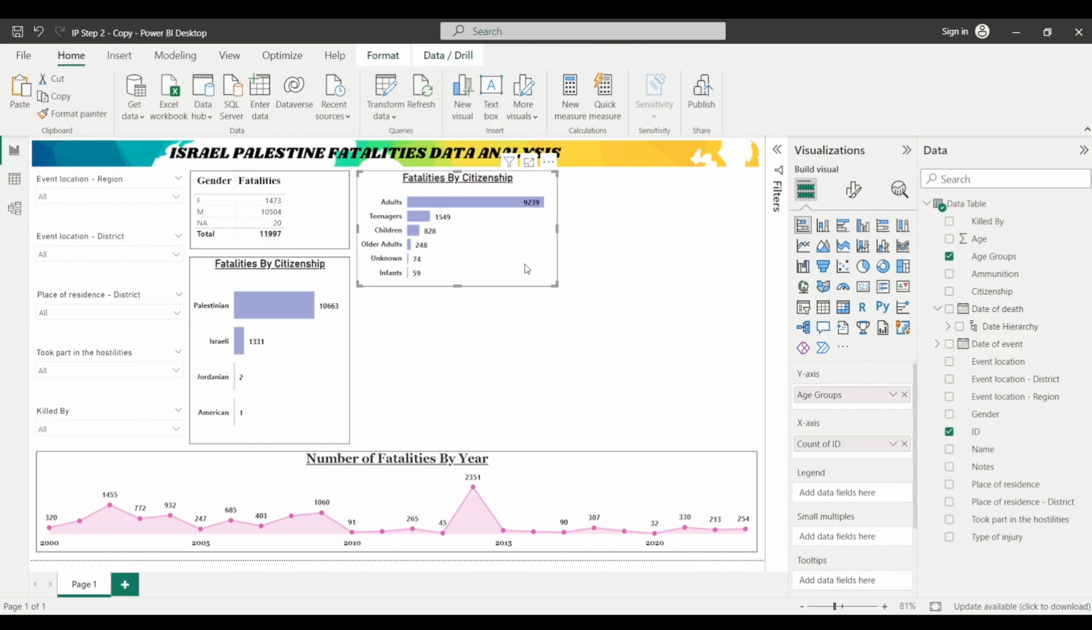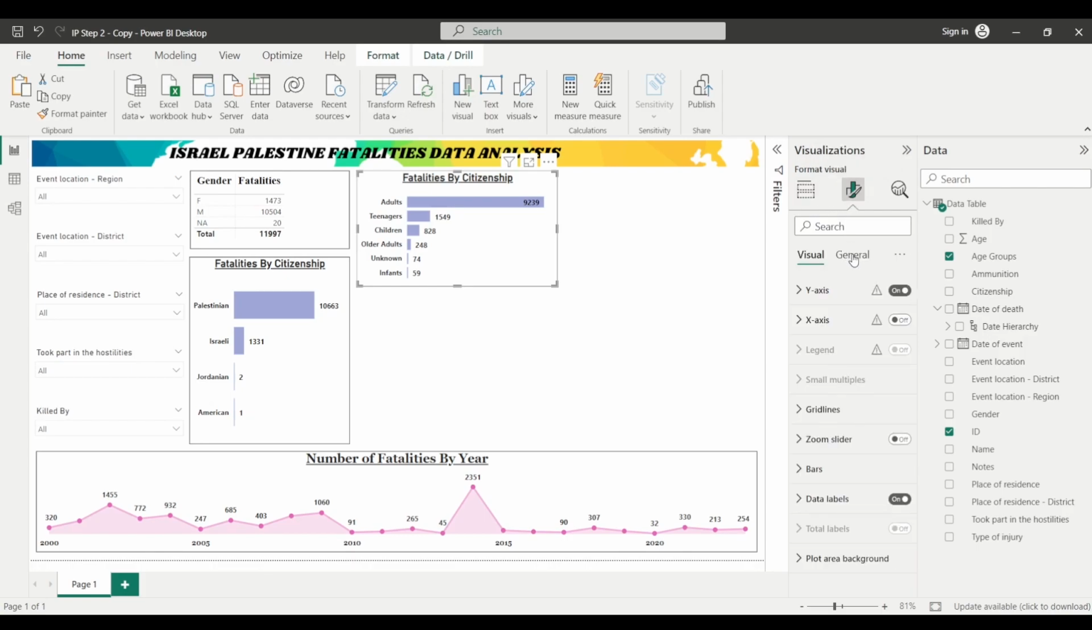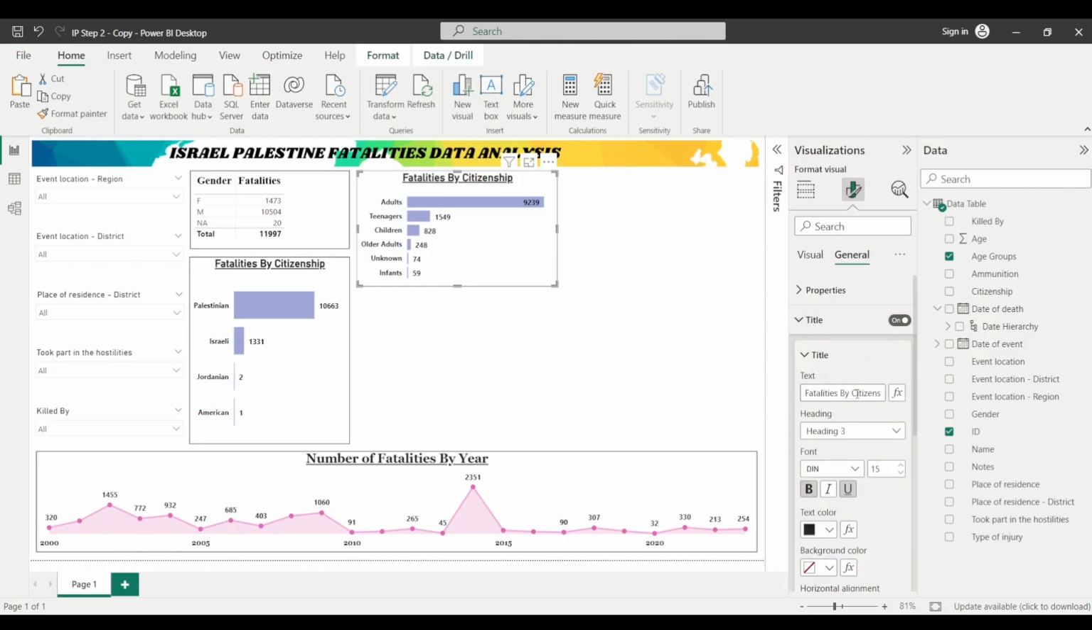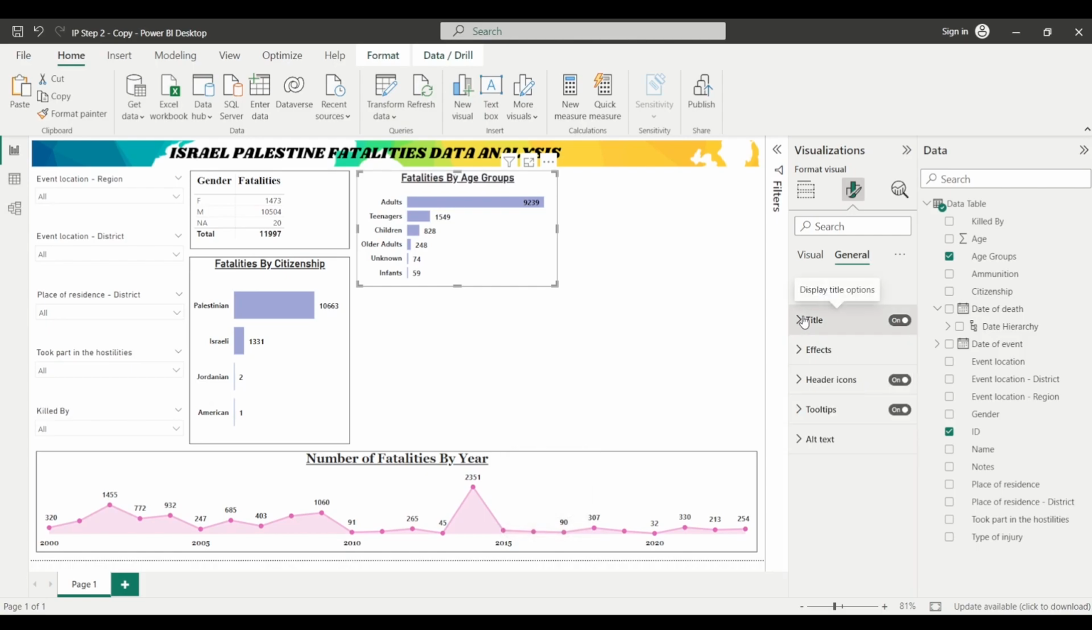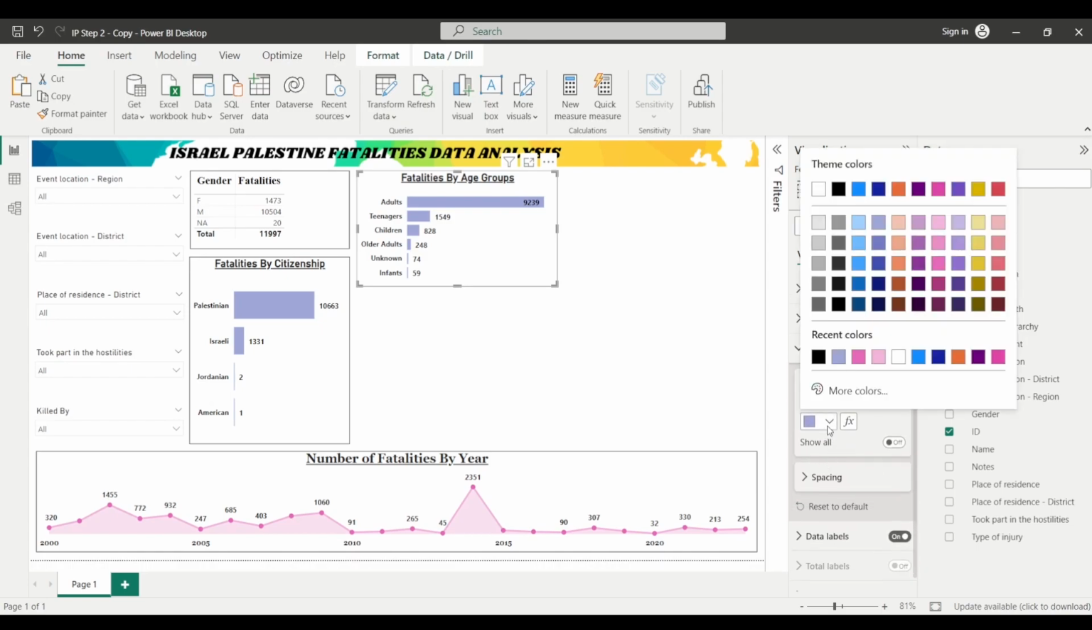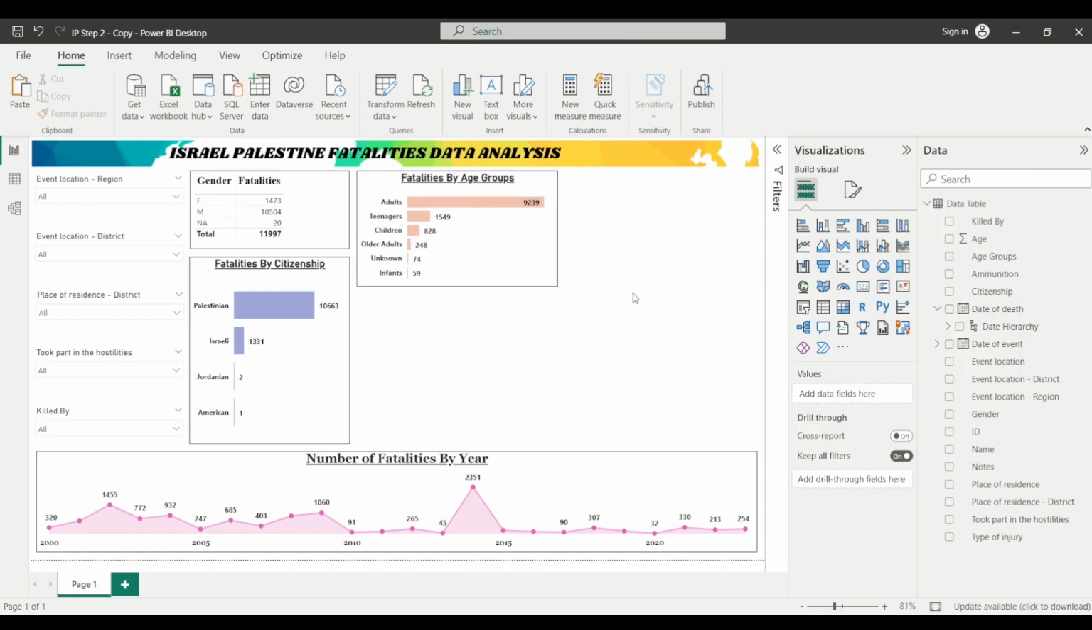So I will simply click on this chart, and then click on format your visual, and now I'm required to change the title. So I will click on title, and in place of citizenship, I will write age groups. And I want to change the color of the bars as well. So I will click on this visual, and under the bar section, I can change the color from here, and let's choose this color. So now this particular bar chart represents the fatalities by age group.